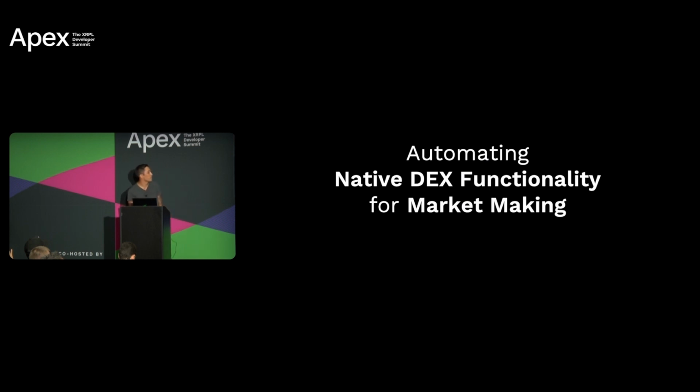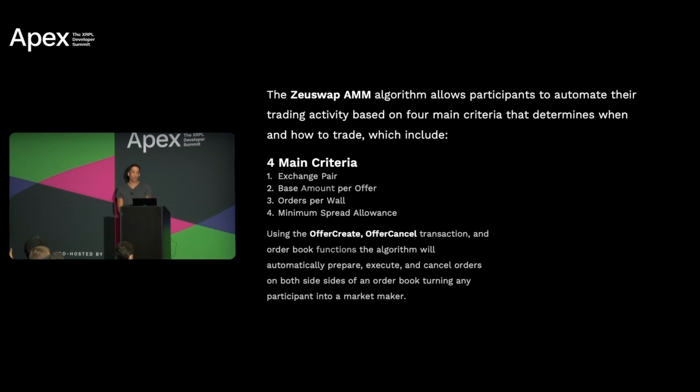Now, automating the native DEX functionality for market making. Well, we built a tool, and the Zeuswap AMM algorithm allows participants to automate their trading activity based on 4 main criteria that determine how and when to trade. This includes choosing an exchange pair, choosing a base amount per offer, choosing how many orders you'd like to place on the wall, and a minimum spread allowance. When met, the market maker steps in and starts placing orders on behalf of the specifications you had set.